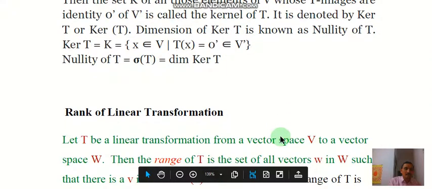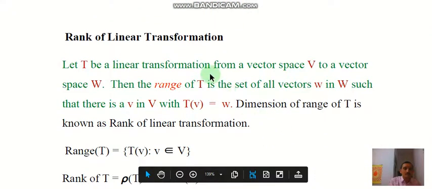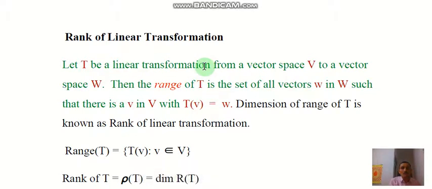Next we define the rank of a linear transformation. Let T be a linear transformation from a vector space V to a vector space W. Then the range of T is the set of all vectors w in W such that there is a vector v in V with Tv equal to w. The dimension of the range of T is known as the rank of the linear transformation.